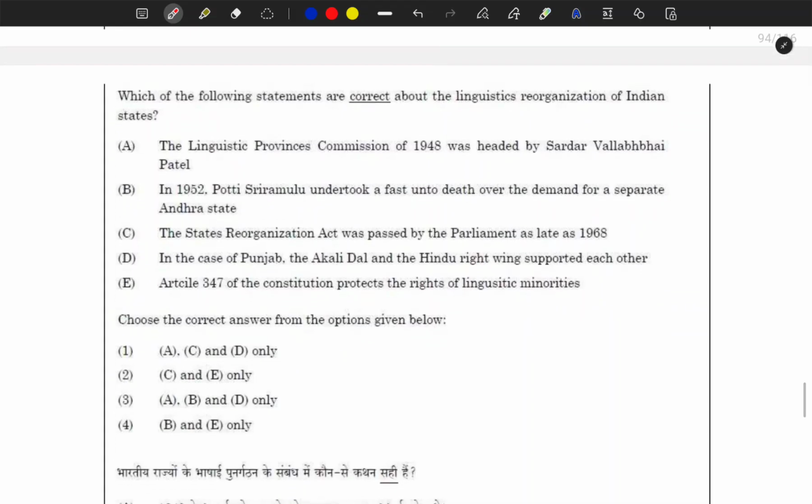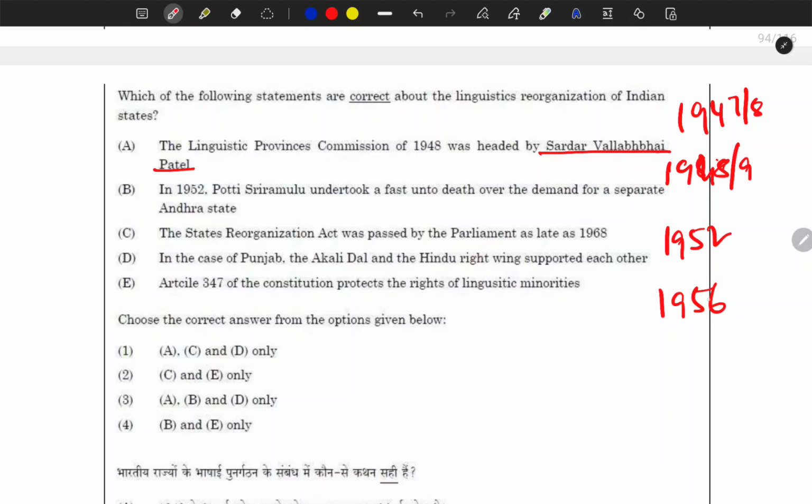Which of the following statements are correct about the linguistic reorganization of Indian states? First, the Linguistic Provinces Commission of 1948 was headed by Sardar Vallabhbhai Patel. Two things are important here: 1947-48 and 1948-49, 1952 and 1956. Remember this chronology. Shall I tell you one by one, or shall we read this? Okay, let's read it.